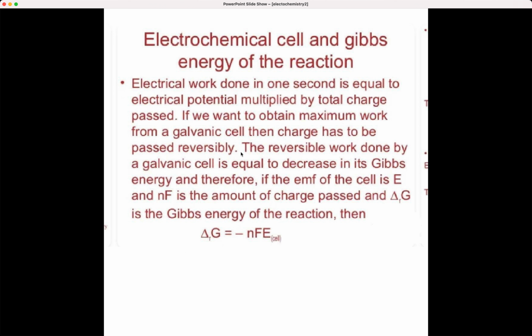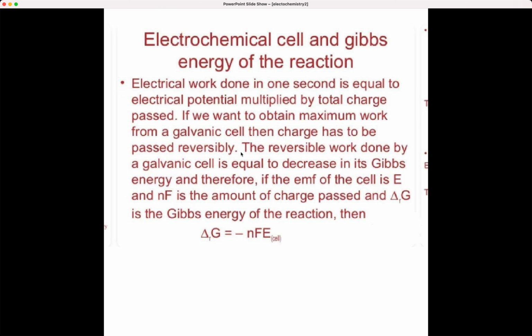You have to reverse the charge, and at that point the reverse work done by the galvanic cell is equal to the decrease in Gibbs energy. E_M of the cell is E, nF will be the amount of charge passed, and delta G is the Gibbs energy of the reaction. You can see this equation connecting all these factors, which is very important.